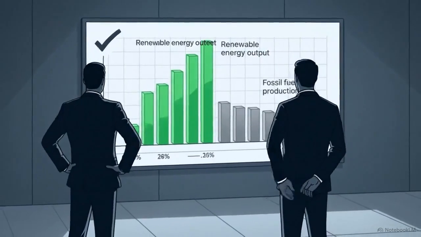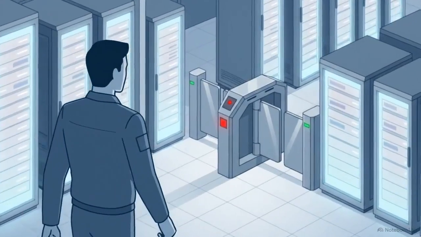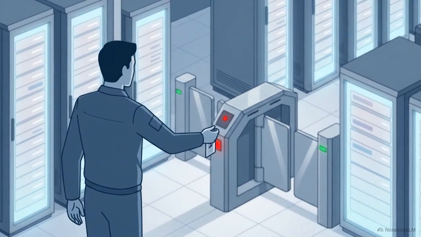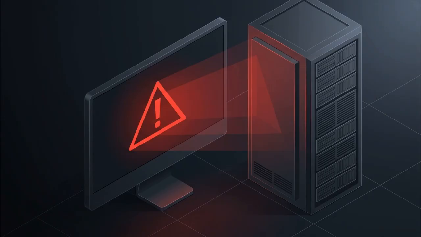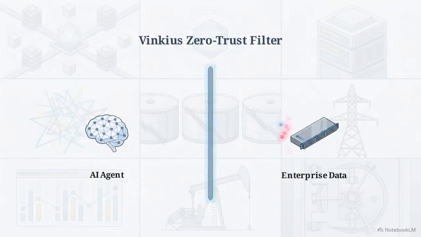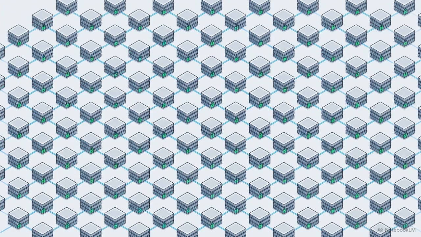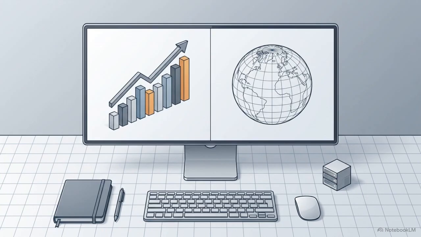There is an inherent risk in giving autonomous agents access to regulated high-stakes data. Without a security layer, sensitive information can be exposed to the model itself. Vinkius utilizes a zero-trust architecture to solve this. It creates a secure endpoint that acts as a filtered valve, ensuring that sensitive data never leaks back into the foundational AI model. This same governance framework applies to all 2,600 servers in the catalog, whether the agent is accessing internal CRM tools or massive world datasets.